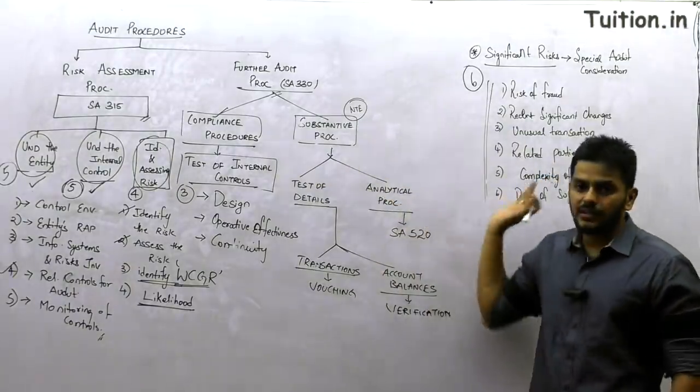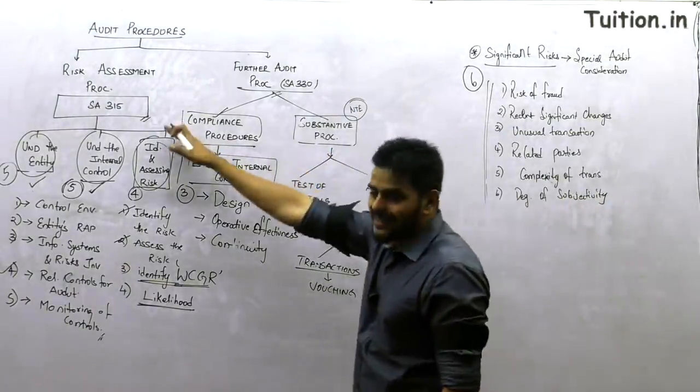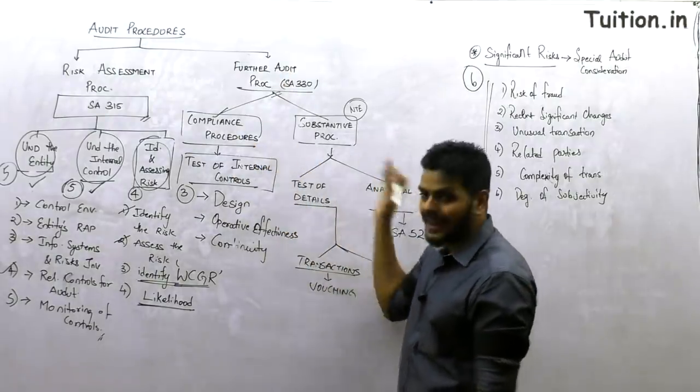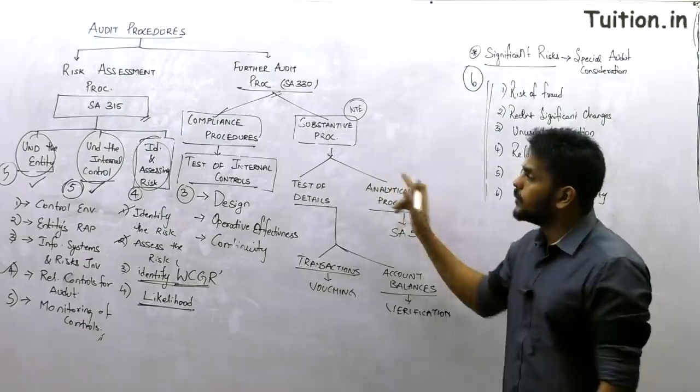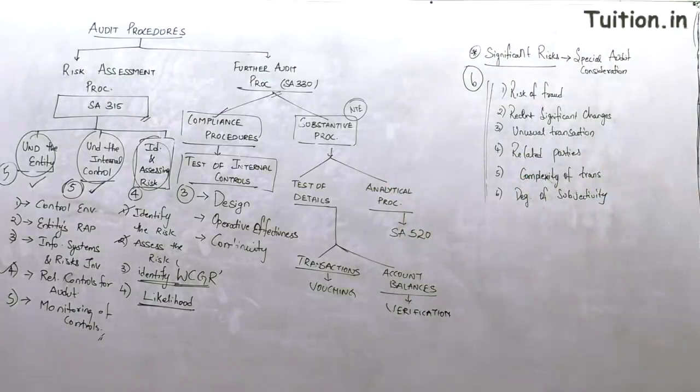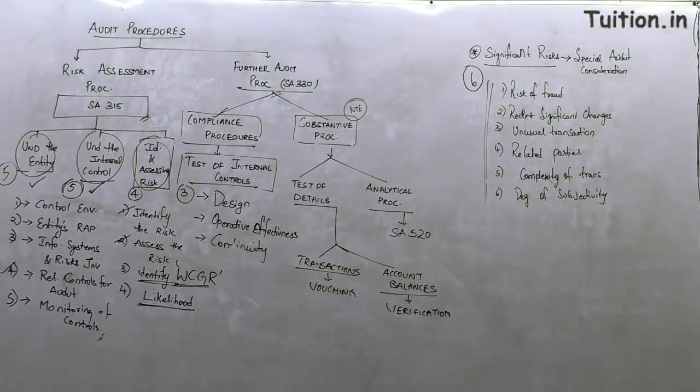So that is 315 and 330 for you, where we've been talking about risk assessment procedures, and further audit procedures, we're talking about compliance and substantive procedures. Let me explain the relation between compliance and substantive procedures in the next frame. So I'm leaving it on for a second so that you can capture everything very quickly, and then let's move on in deciding what we should be doing in compliance and substantive procedures.